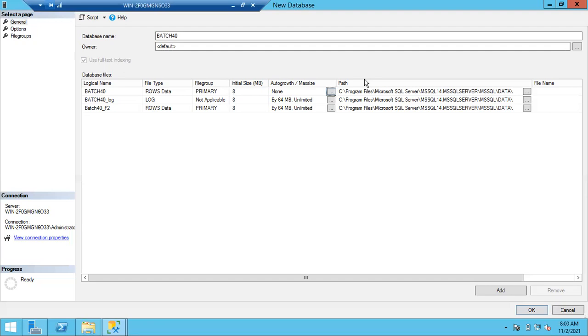So with the log file, you don't have issues or challenges like with the data file. But with the data file, as you are storing the data permanently, you cannot recycle it. If you recycle the data file, you are going to delete the data, which is not good, right? In the data file, data will be stored permanently, whereas in the log file, data will be stored temporarily until it is completely moved to the data file. If your log file is full, there are other ways to troubleshoot it, but we don't add another log file. But if your data file is full, there is no other way. You have to simply add an extra data file.